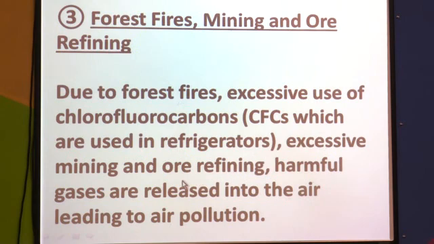Then excessive mining and ore refining. Due to forest fires, excessive mining and ore refining, harmful gases are released into the air, leading to air pollution. So, air pollution is caused by forest fires, mining and ore refining also.